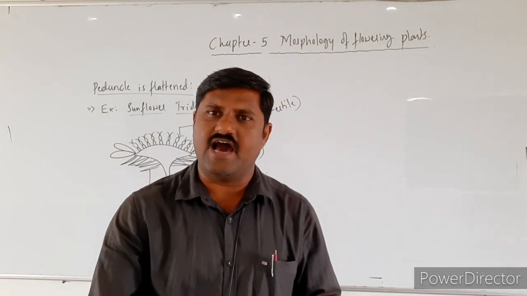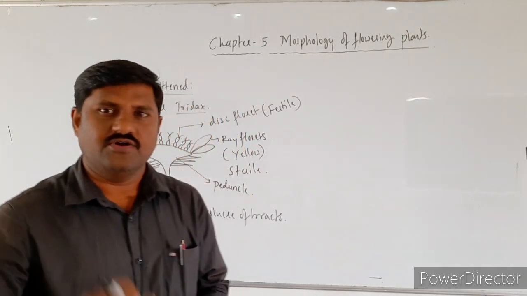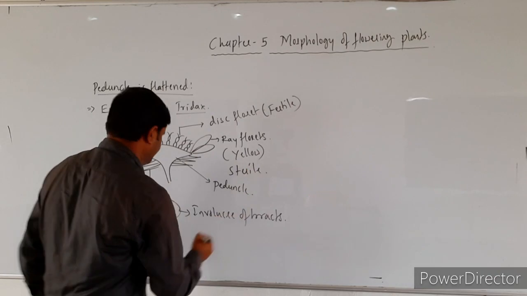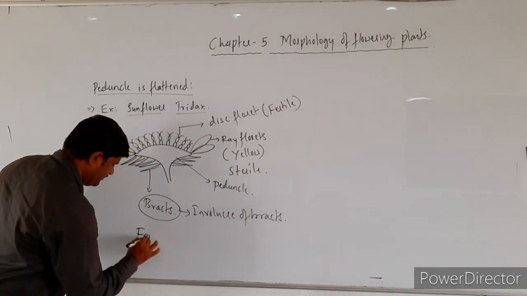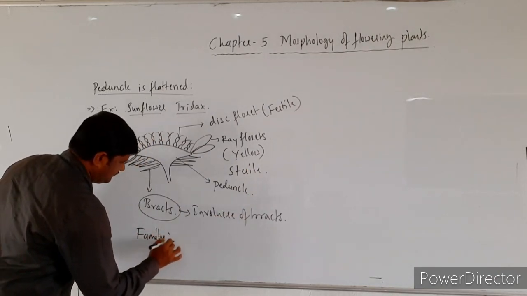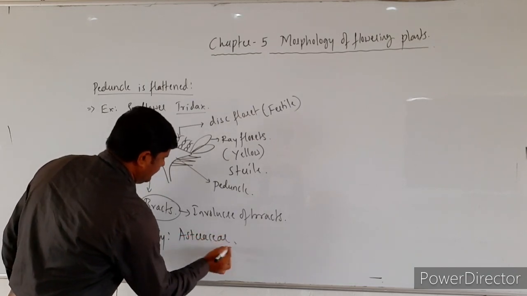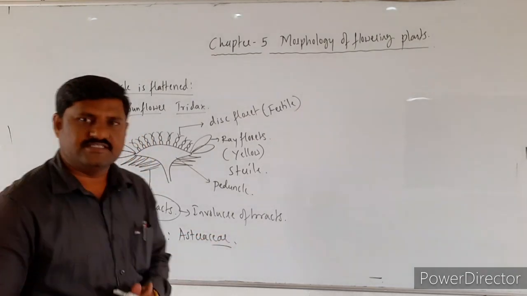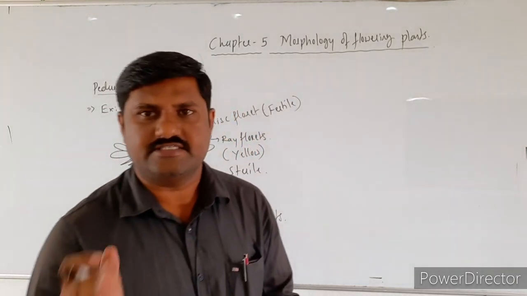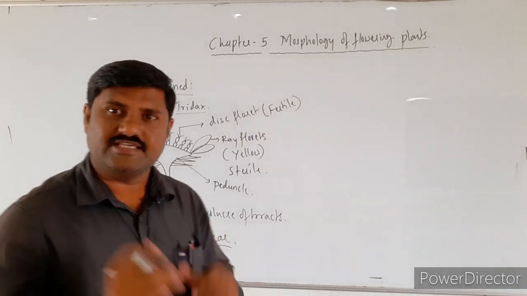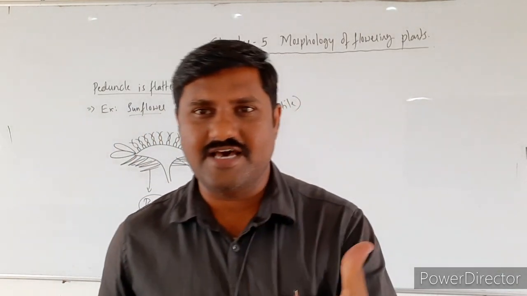This kind of flower, the sunflower, comes under the Asteraceae family. CEAE itself is the suffix for that. So these are Asteraceae family members. In these, how is the peduncle?